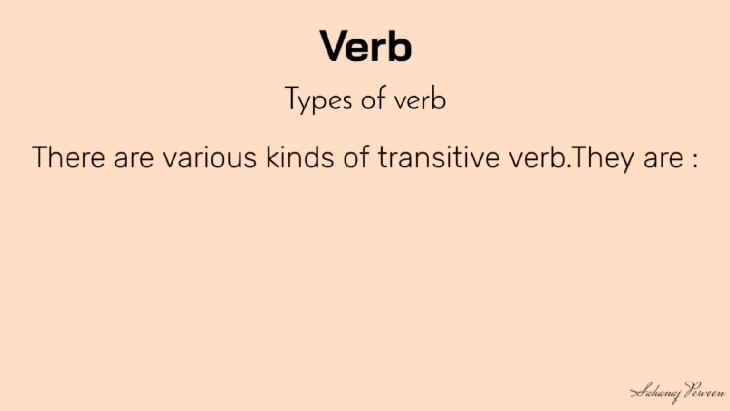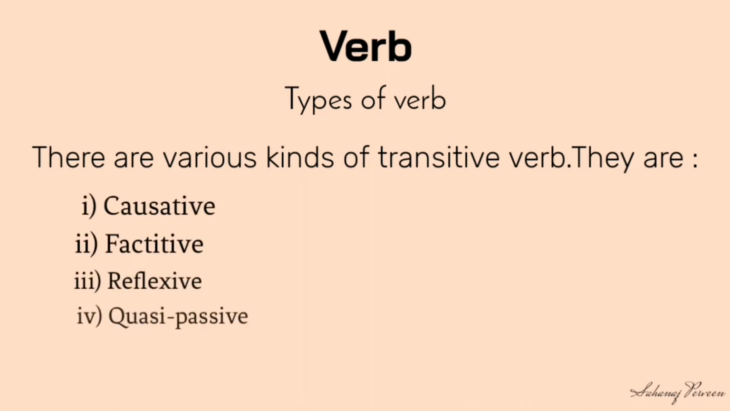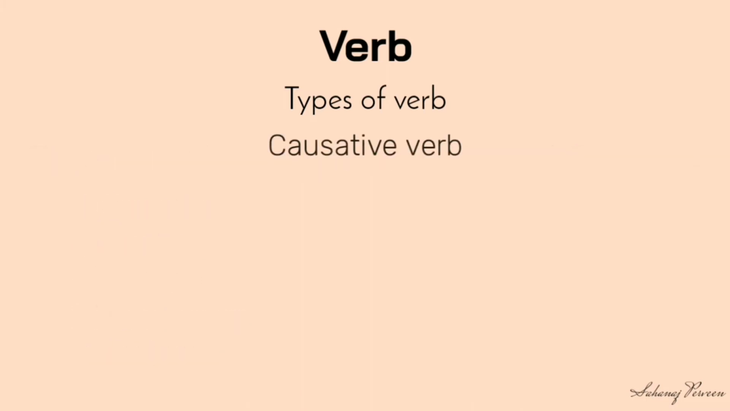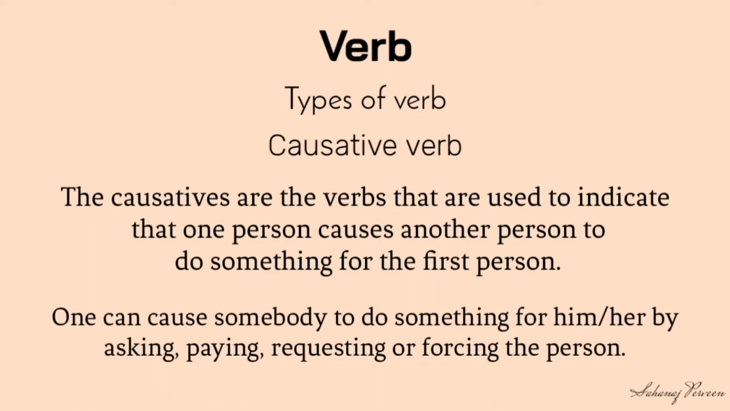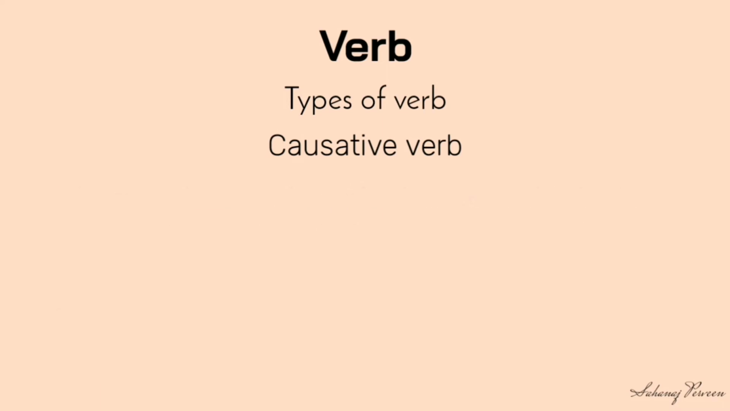There are various kinds of transitive verb. They are causative, factitive, reflexive, quasi-passive, reciprocal. Causative: the causatives are the verbs that are used to indicate that one person causes another person to do something for the first person. One can cause somebody to do something for him or her by asking, paying, requesting or forcing the person.